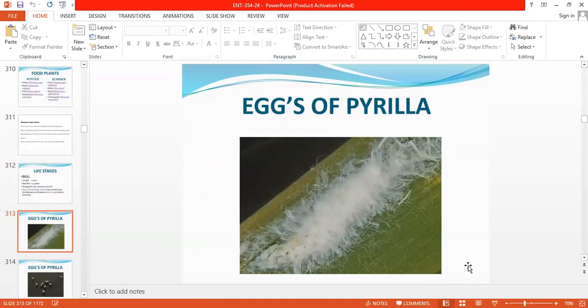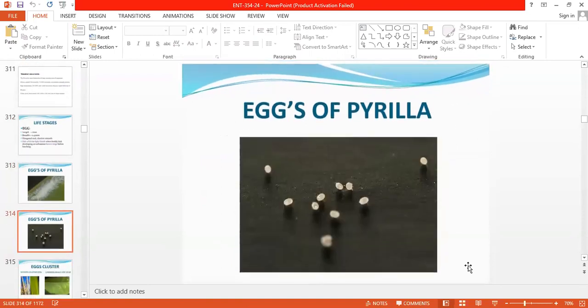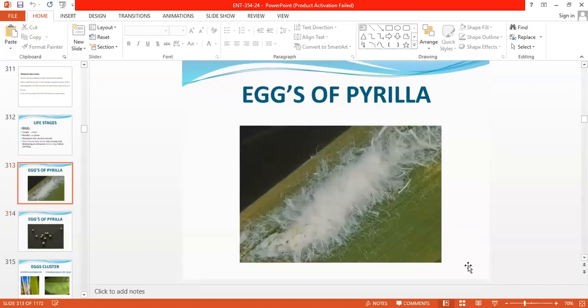And then the eggs of the sugarcane Pyrilla. The eggs are mainly pale greenish yellow. A single female deposits near about 400 eggs on the lower surface of leaves, or also between the detached leaf sheath as well as on the stem, and covers them with white cottony waxy filaments.